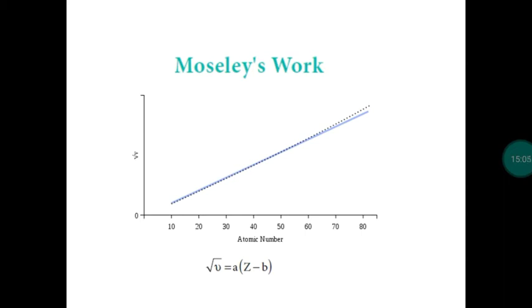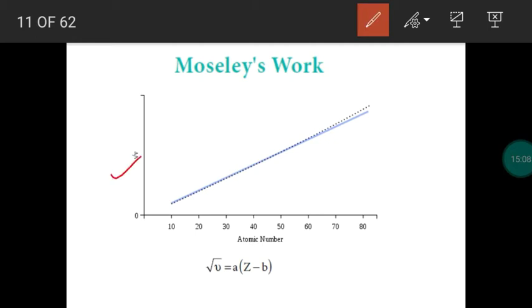The square root of frequency of X-rays coming out from the element is taken on the y-axis. Atomic number is nothing but the number of protons present within the nucleus, or the number of electrons present outside the nucleus for an atom. So atomic number is taken on the x-axis. For each element, the square root of frequency of X-ray and the corresponding atomic number was taken, and he drew a graph. He obtained a straight line. So this indicates which should be the fundamental property: atomic number.